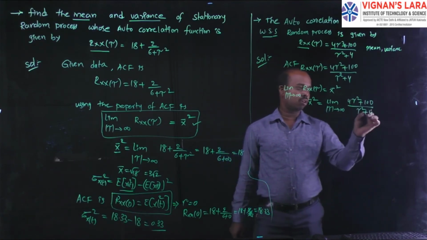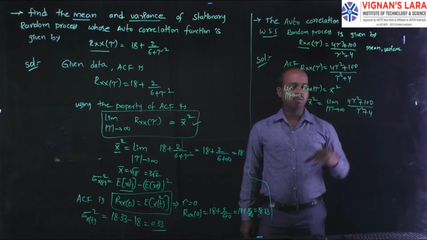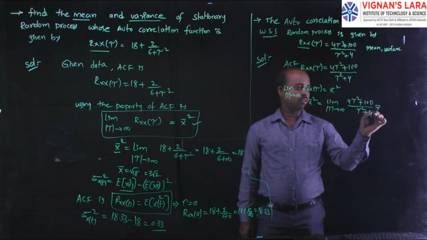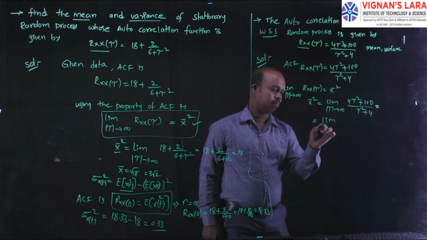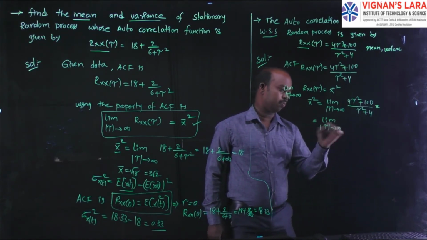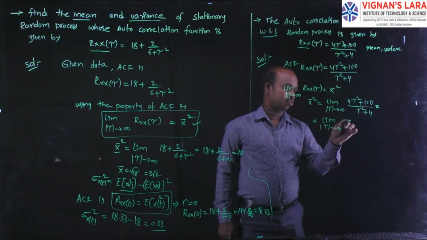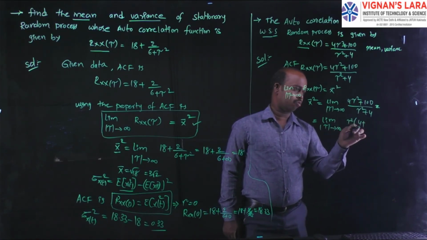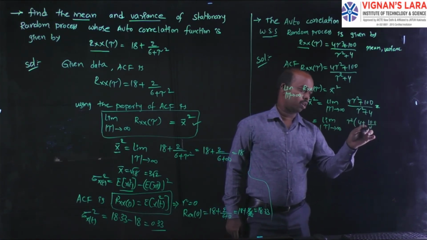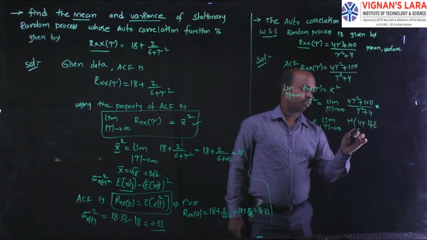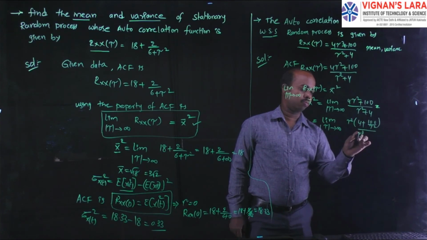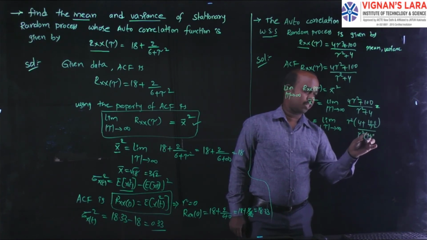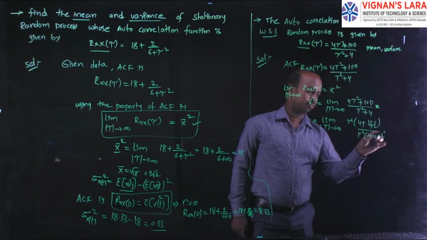Now I have to take the common term. The common term is tau square. Here I write the limit tau tends to infinity of, with tau square common, 4 plus 100 divided by tau square, divided by 1 plus 4 by tau square.